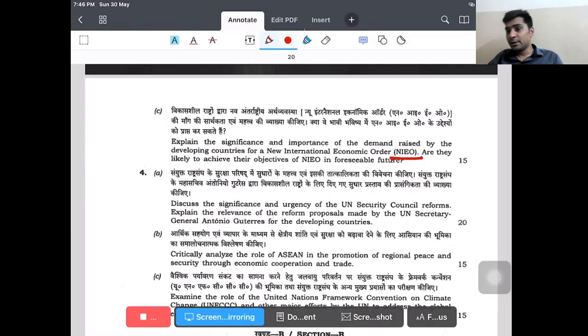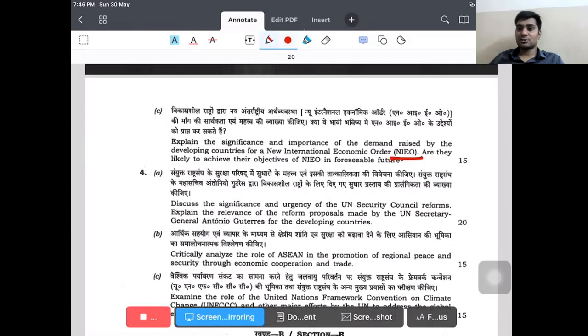As Marxists said, the global south is exploited. As a result, socialistic patterns of international relations have been emerging, and that is the reason why the new international economic order has been brought into the picture.